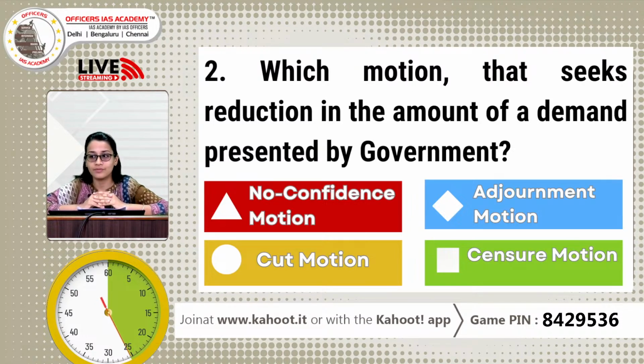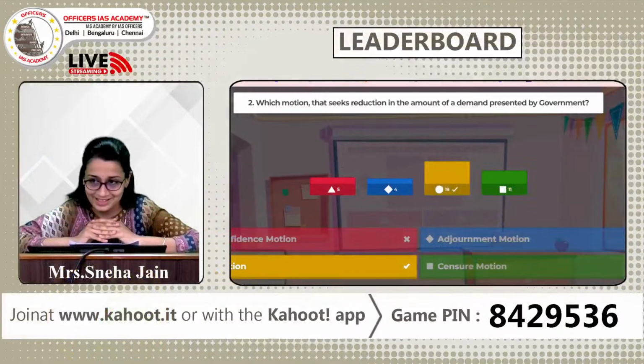You now have 13 seconds left to find out your answer. If an amount of demand is presented by the government, which motion can seek a reduction in this amount? So your time gets over now, and here we have the correct answer is C. Cut motion. So we see that maximum number of participants have got this answer right.